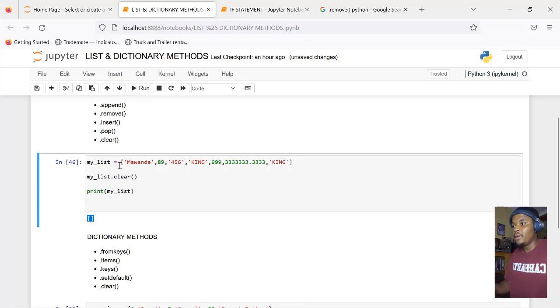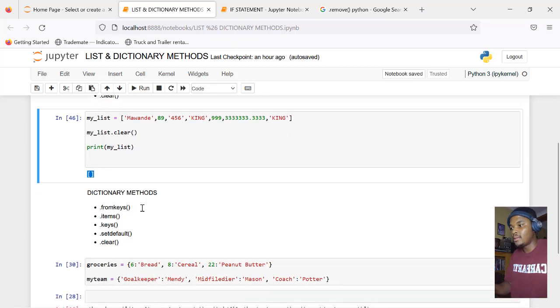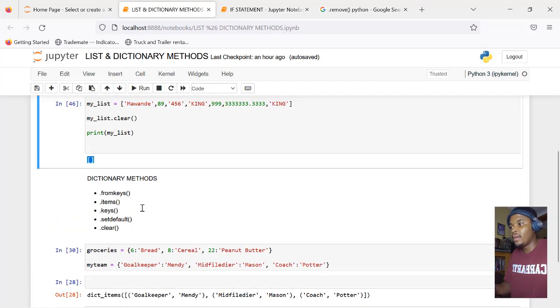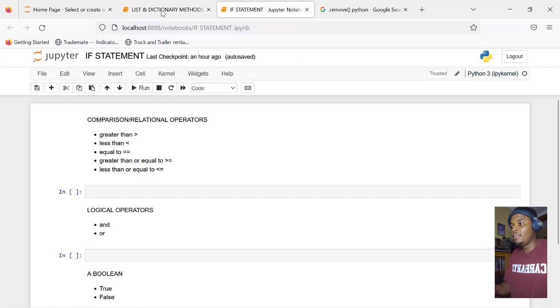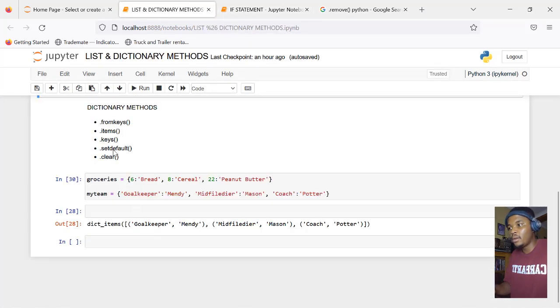In the next video, we're going to look at dictionary methods, and then we can move on to logical operators, comparison operators, and if statements. So here's the next video, but we first just want to quickly run through this.